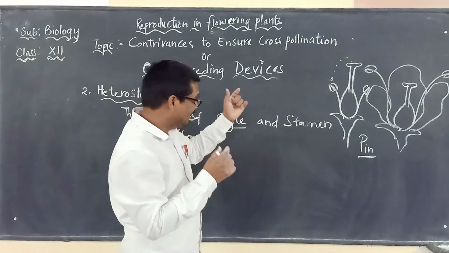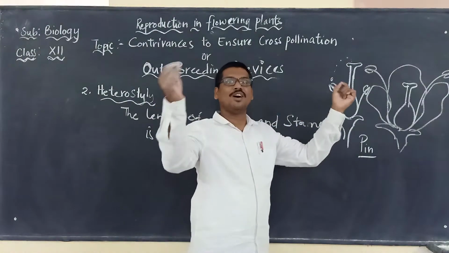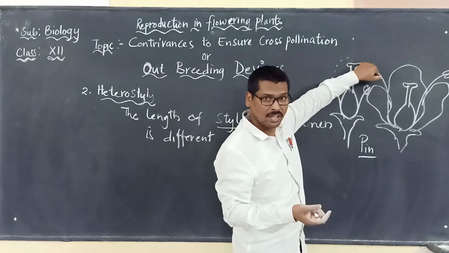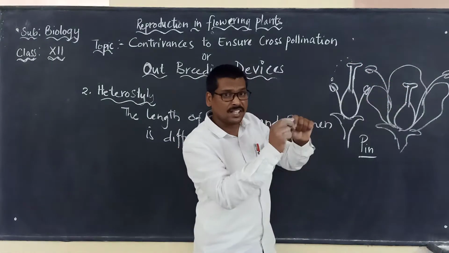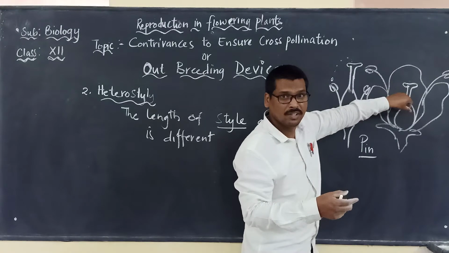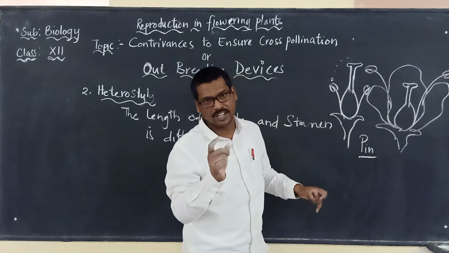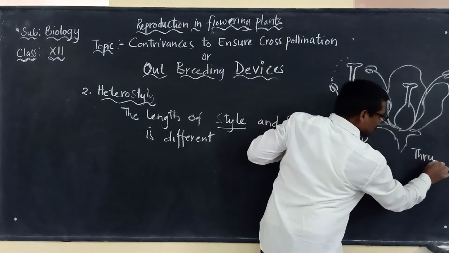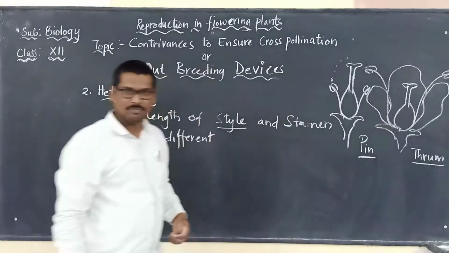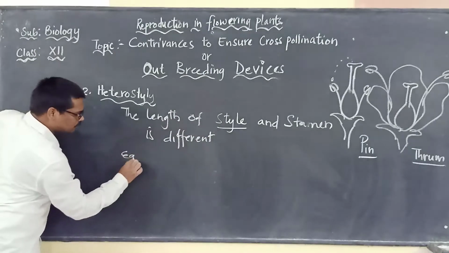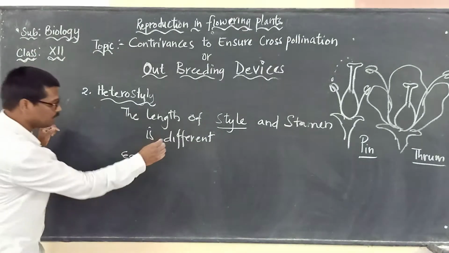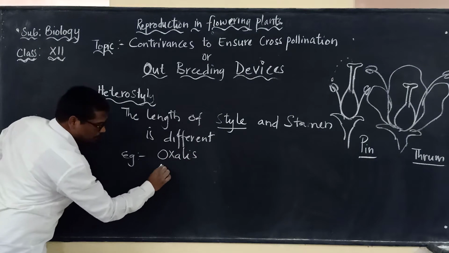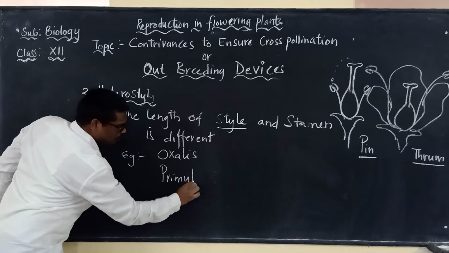Why? Because the stamen is very long. So when the stamen is very long, and the stigma is very short, where the distance is very far between these two, there are less chances of what? Self-pollination to occur. So this type of arrangement is called thrum. And the best examples of this which we can keep in mind are oxalis and also primula.